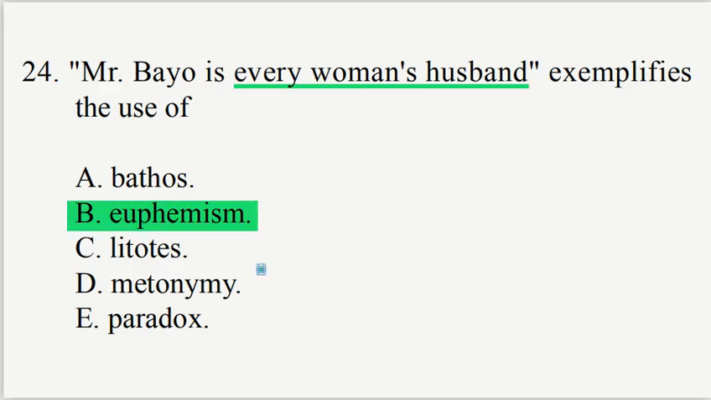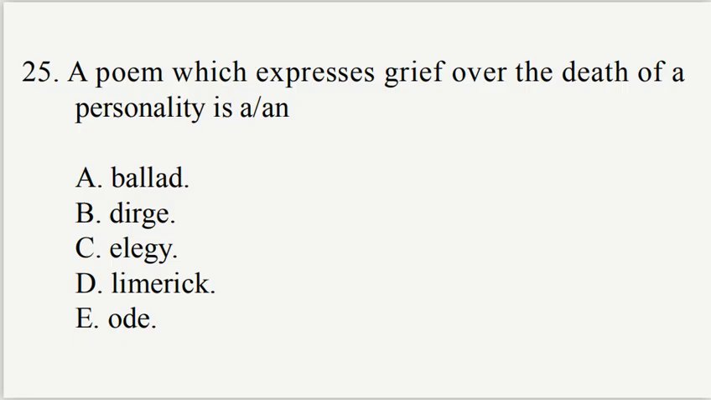Number 25. A poem which expresses grief over the death of a personality is an A. Ballad, B. Dirge, C. Elegy, D. Limerick, E. Ode. Two options actually stand out to be correct in this particular question. However, there is a little difference between them. The two options are dirge in option B and elegy in option C.